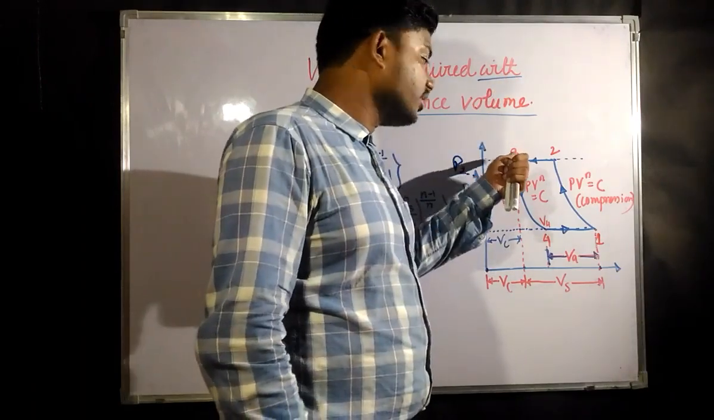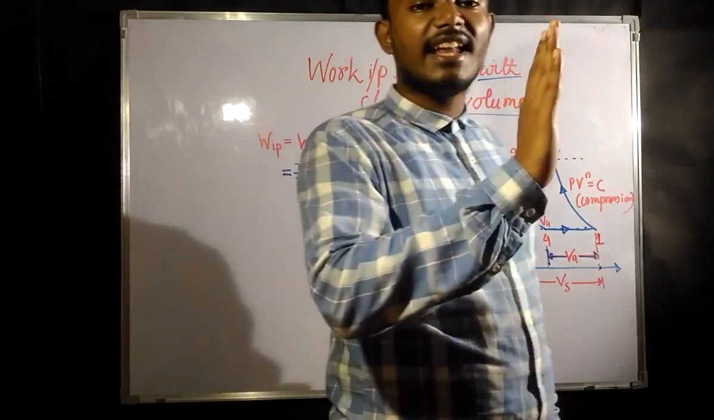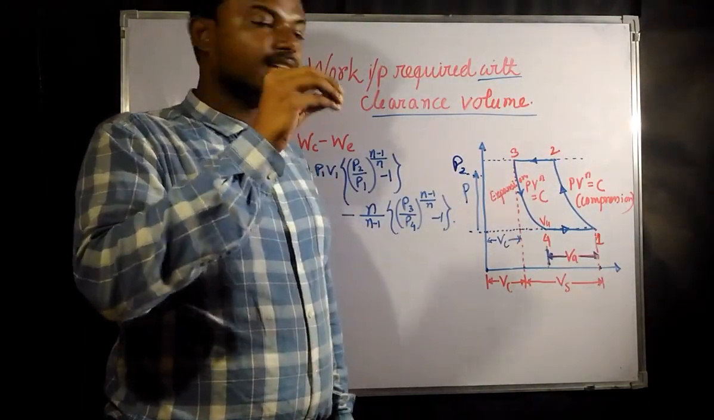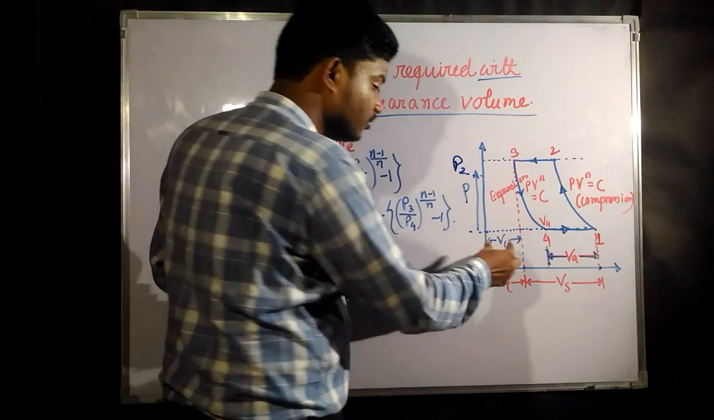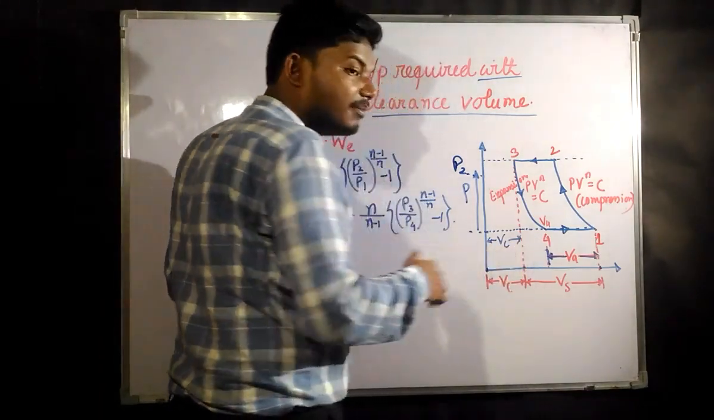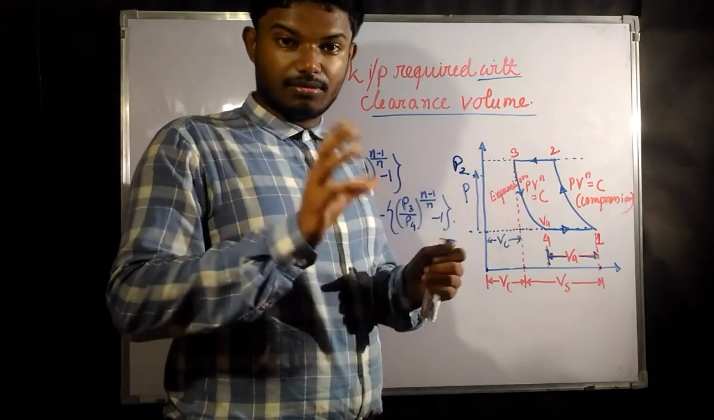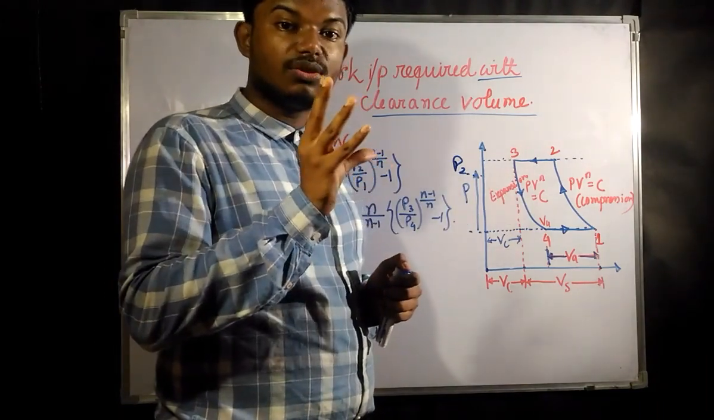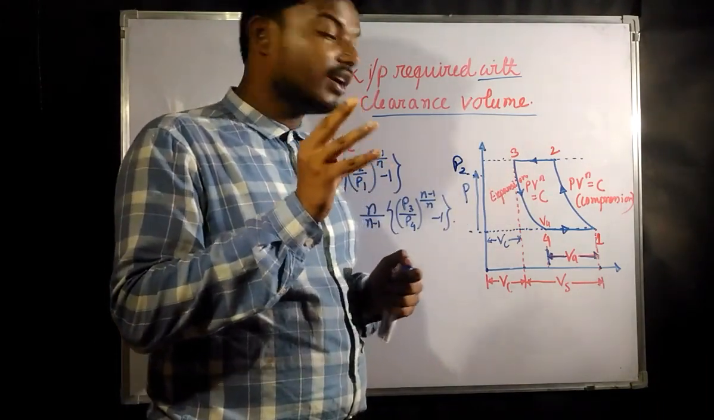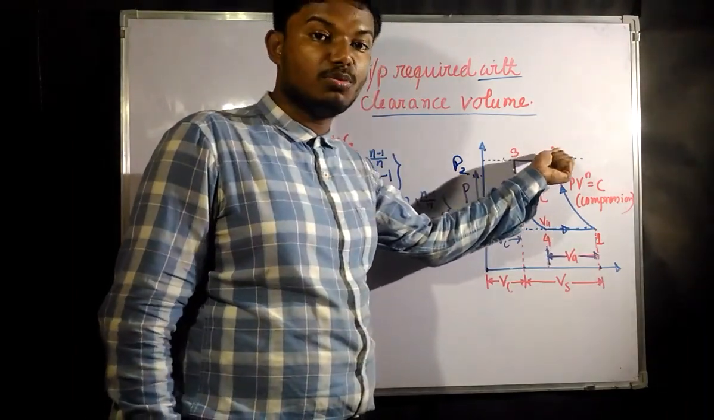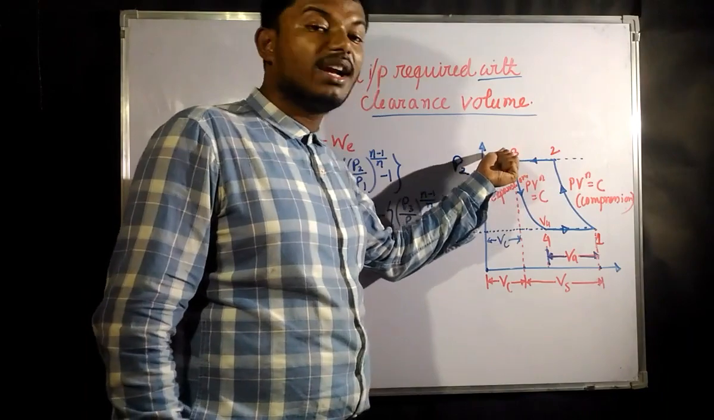So after reaching volume 3, that means after reaching the clearance volume, whatever air has been present inside the cylinder, this amount of clearance volume is filled with compressed air. So what is happening is that after compression up to point 2, the air from 2 to 3 is going to get discharged.